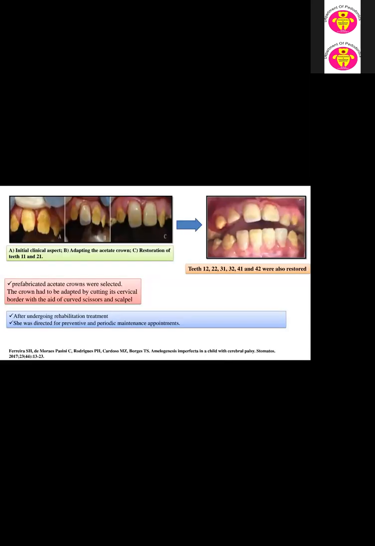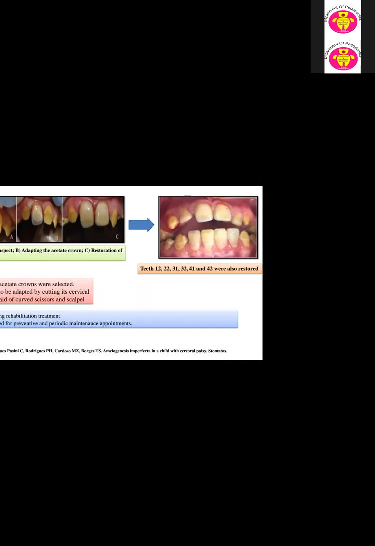Now this photograph shows the initial clinical aspect before adapting the acetate crown. A prefabricated acetate crown was selected, and the crown had to be adapted by cutting the cervical border with curved scissors and a scalpel. After undergoing the rehabilitation treatment, she was directed to preventive and periodic maintenance appointments. And this photograph shows the restorations in relation to 12, 22, 13, 23, 14, 24 that we can see.